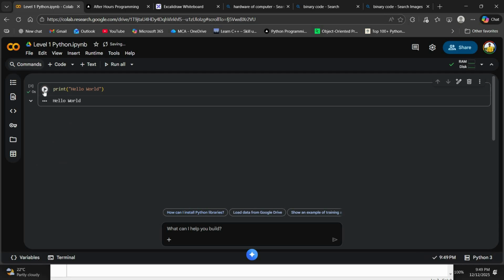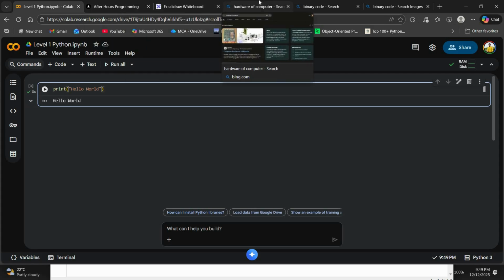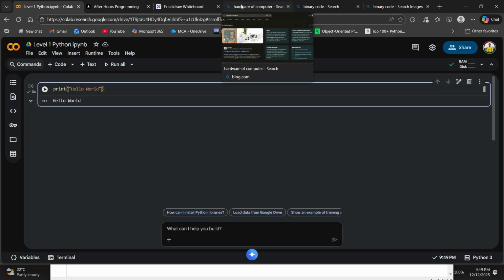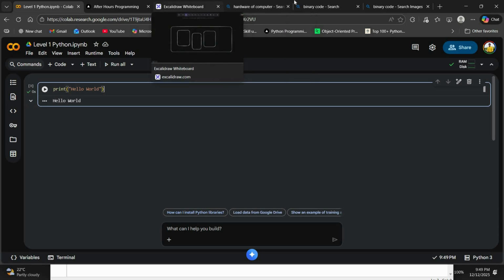We didn't go into the in-depth topic, but you can assume it as a function. What does a function actually do? A function will execute a piece of code or manipulate a piece of data. Here in this case, we used the print function. It executed hello world. So this is about the print function, and there are a lot of functions in Python. Not only in Python, there are a lot of common functions in every programming language.